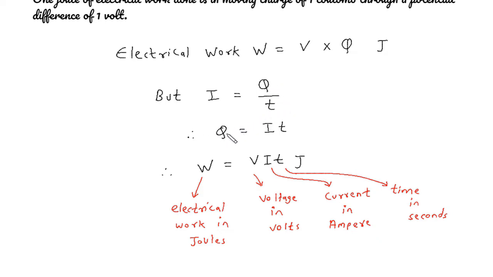Therefore, Q = IT, and if we replace Q by IT, then we get electrical work W = VIT joules, where W is the electrical work in joules, V is the voltage in volts, I is the current in amperes and T is the time in seconds.